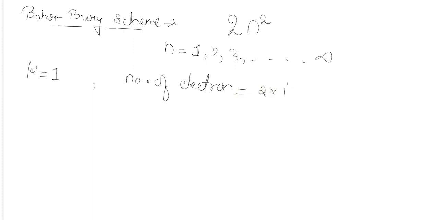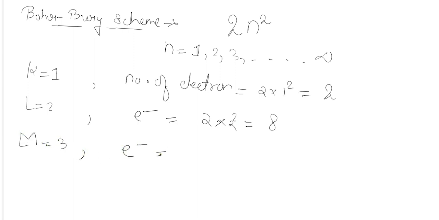2 into 1 square, which is equal to 2. Hence in K shell only 2 electrons can be accommodated, maximum 2 electrons. For L shell, the number of electrons can be 2 into 2 square, so it will be 8. For M, the number of electrons can be 2 into 3 square, which will be 18. Like this, next will be 32, then 50. Hence we can calculate the number of electrons present in each shell by this formula, which is 2 into n square.